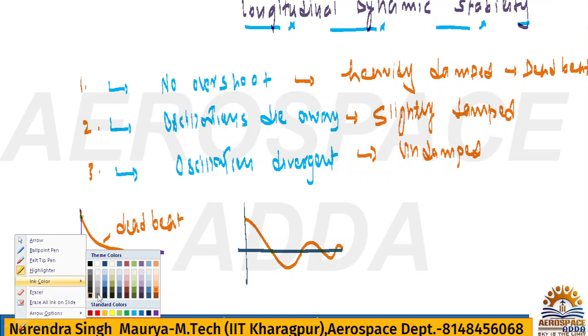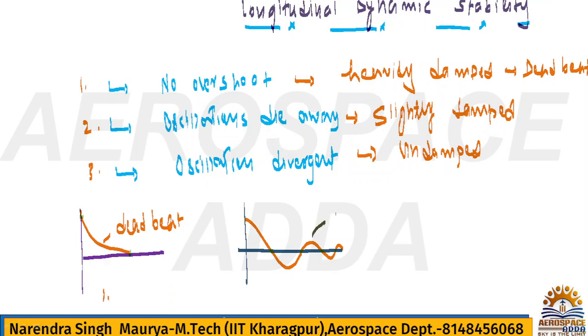Why is it called convergent or damped oscillation? Because now the amplitude is going to reduce. Hence it is called convergence. So this is the second one.